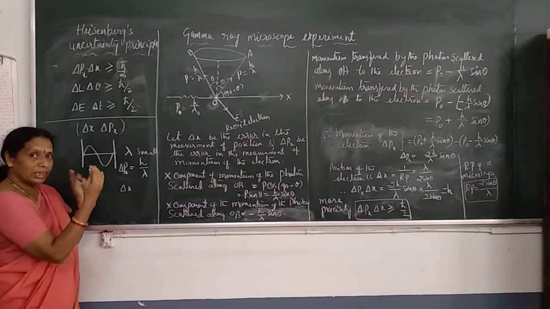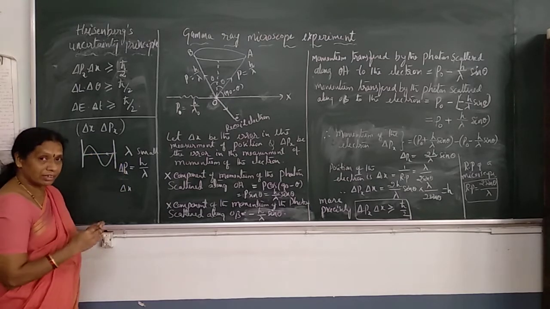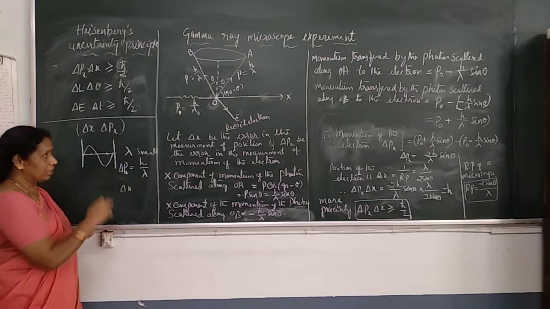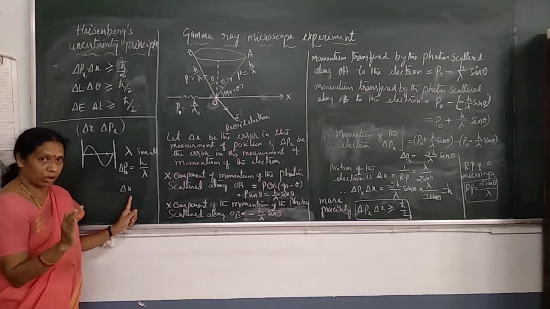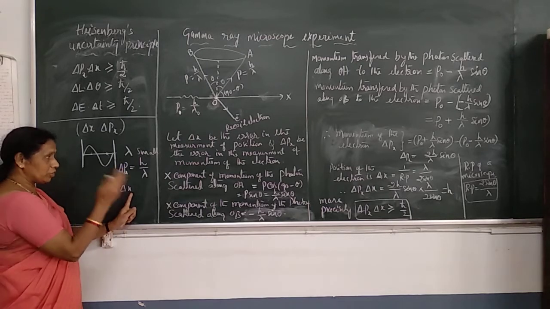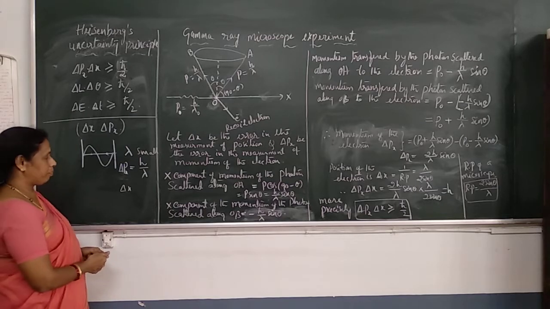Since the wave packet is very narrow, measuring the position of the particle is very easy. It can be done accurately. In this case, delta x can be measured, delta x will be small, and the error will be less. The position can be measured accurately, whereas momentum cannot be measured accurately.